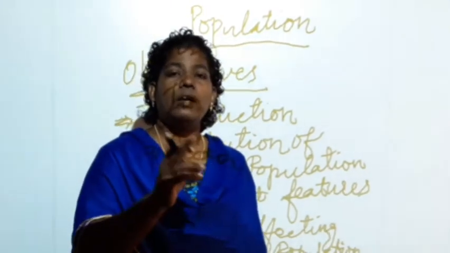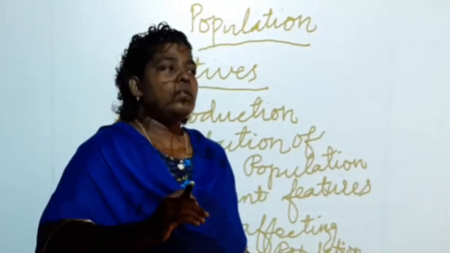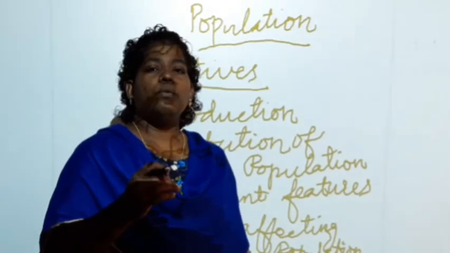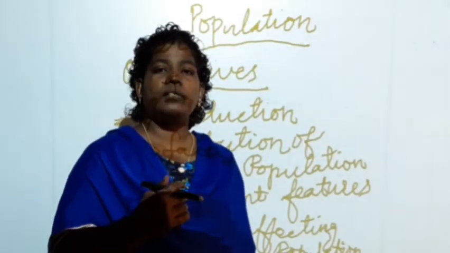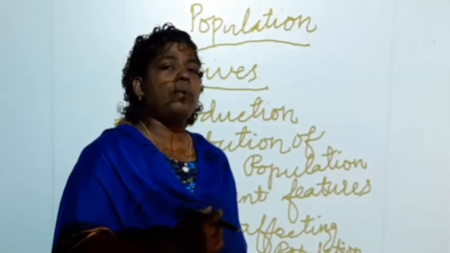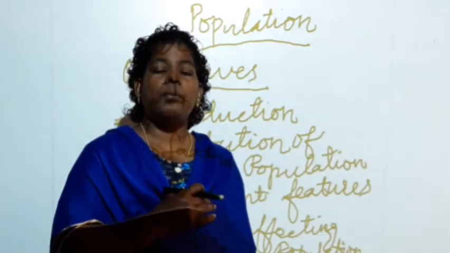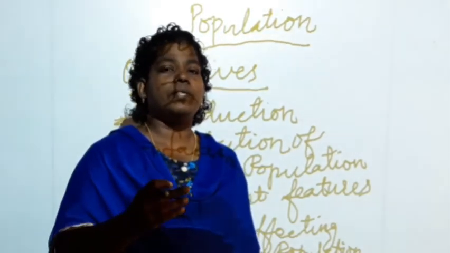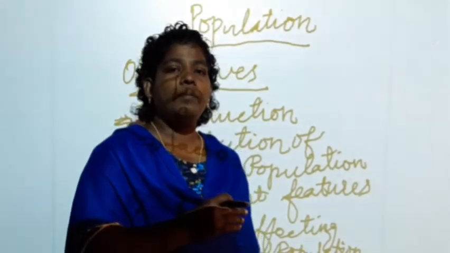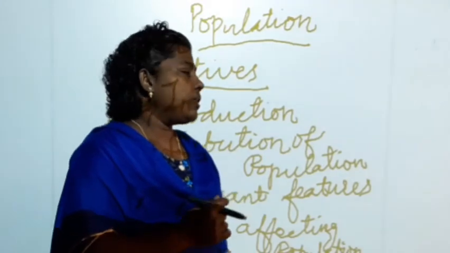It is questionable. So what do we have to do? We have to control the overpopulation. The government has taken different measures to control the population of the world and of India. Every nation has taken steps and given awareness programs to the people to control the population.